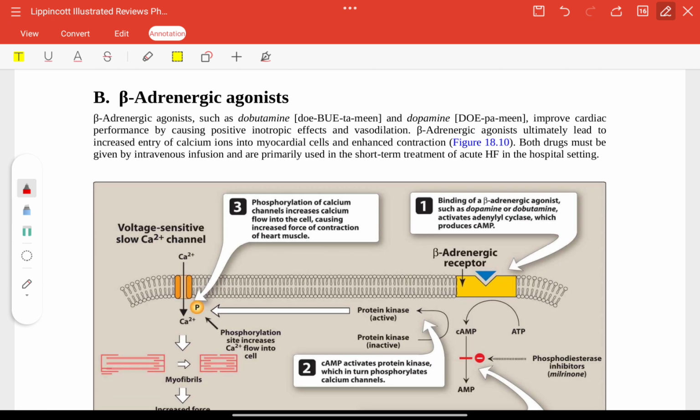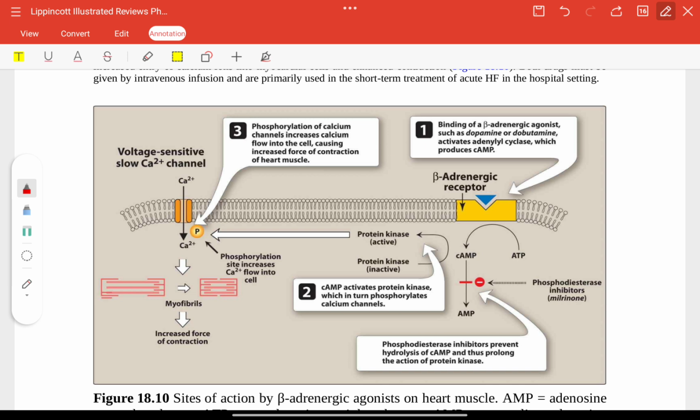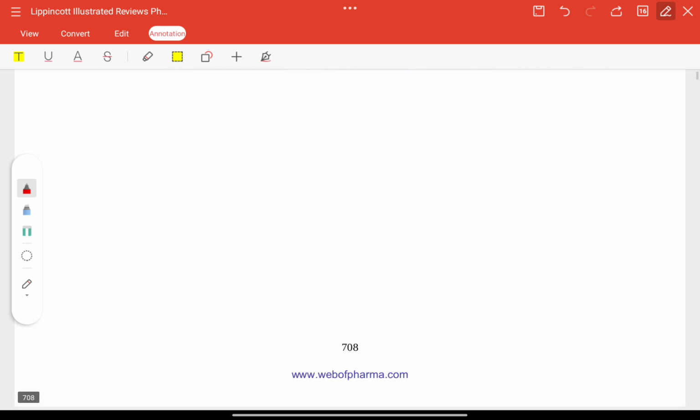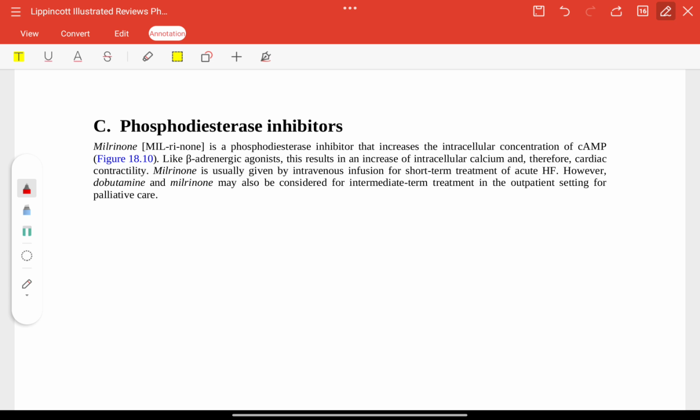Beta adrenergic agonists. You can see here, binding of beta adrenergic agonists such as dopamine and dobutamine activates adenylyl cyclase, which produces cAMP. cAMP activates protein kinase, which in turn phosphorylates the calcium channels. Phosphorylation of calcium channels increases calcium flow into the cell, causing increased contraction of the heart muscle. Phosphodiesterase inhibitors prevent the hydrolysis of cAMP, thus prolonging the action of protein kinase. The phosphodiesterase inhibitor milrinone increases the intracellular cAMP.